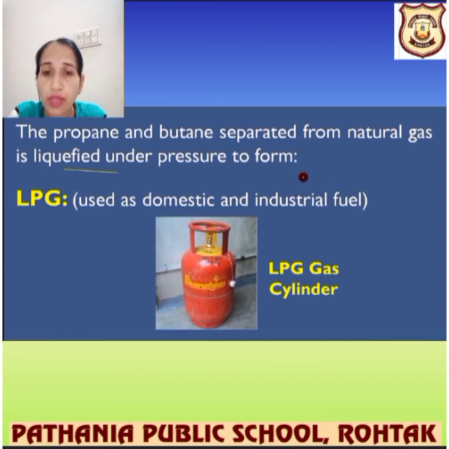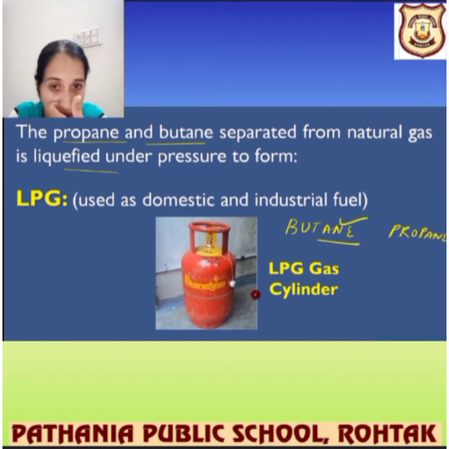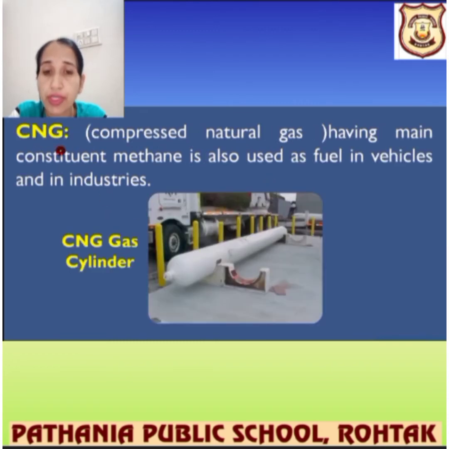Now let's talk about the LPG cylinder. That is again under pressure. It is made up of propane and butane, and it is a domestic and industrial fuel. So the basic main component is butane, but along with that, propane is also present in it. So butane is the main component in the LPG cylinders, and it is used for domestic purposes.